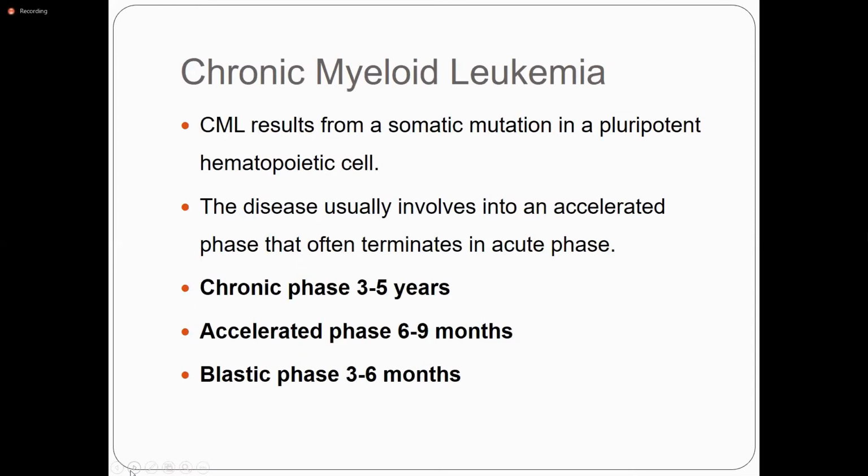Now coming to the main topic, chronic myeloid leukemia. As you all know, chronic myeloid leukemia results from somatic mutations in the hematopoietic stem cell, and the disease is divided into three phases: chronic phase, accelerated phase, and blastic phase.